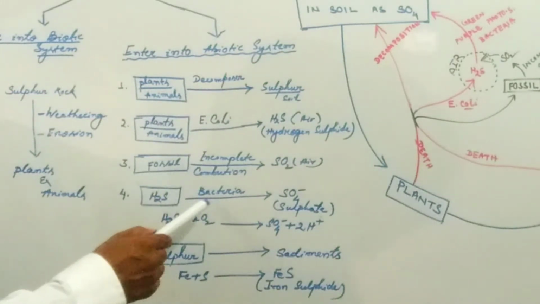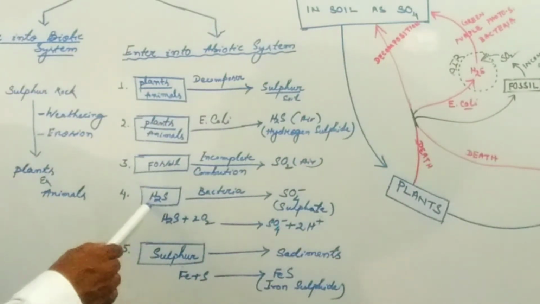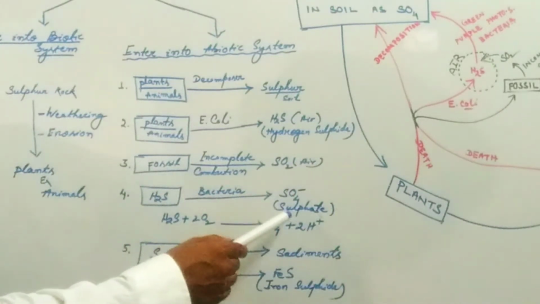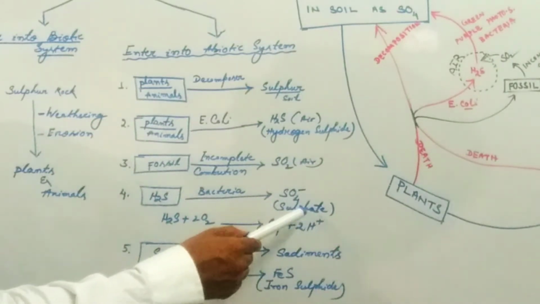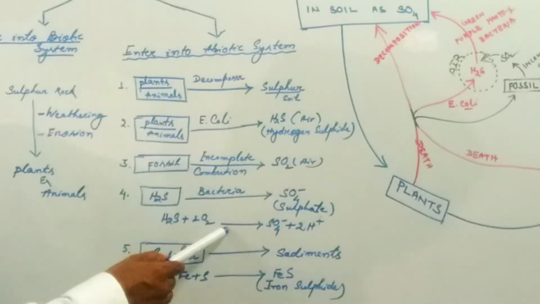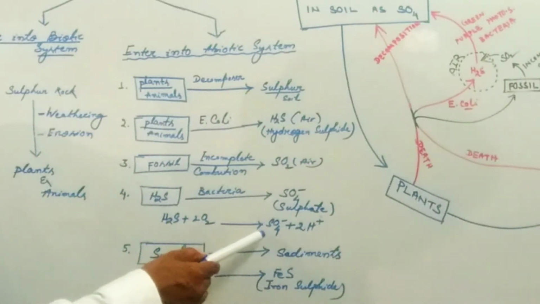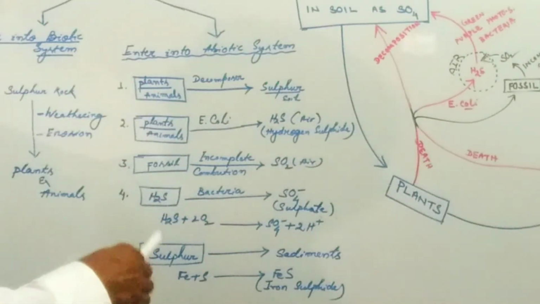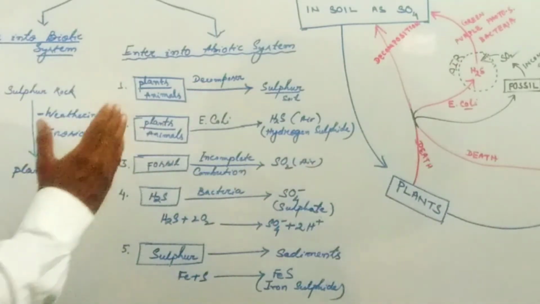Another form is the oxidation of H2S. Hydrogen sulfide is oxidized by bacteria, which releases sulfate. So inorganic sulfate is released into soil. This is the formula of the oxidation of hydrogen sulfide, which forms sulfate. Now another method: at the time of sedimentation, if iron is present, the iron reacts with the sulfur and forms iron sulfide. So these are the different methods by which sulfur enters the abiotic system from the biotic system.